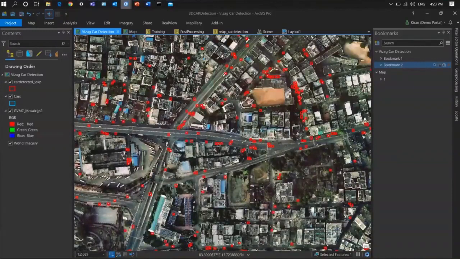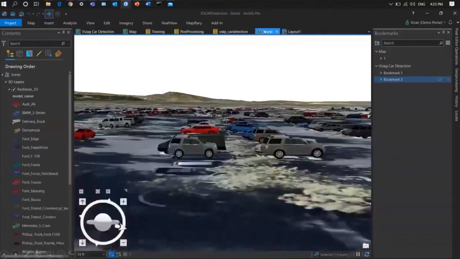And now, as an interest, I want to take this entire output and connect it to the real 3D scene. Let me connect to the real world structure. And here you can see how these cars have been further sub-classified, whether it's Audi, whether it's Ford, whether it's BMW, whether it's Baleno, and whether it's not. And also we identify the trucks and cars. You can see the Baleno, exactly the blue color, which the car really looks like on the ground.